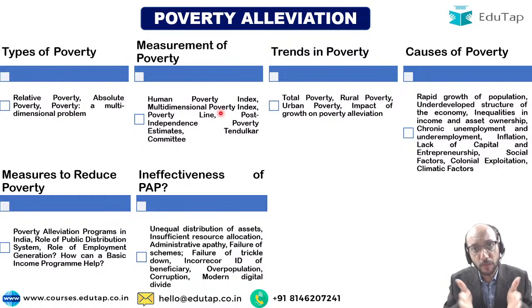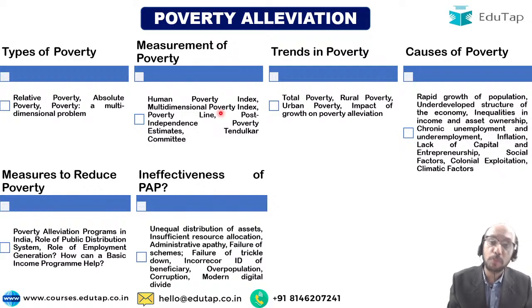So until approximately 65 years of independence, we were not having that capability, and now we have this capability. So essentially our poverty alleviation programs were probably not very efficient, maybe because we were not able to identify the beneficiaries. There is this problem of overpopulation, right? जरूरत से ज्यादा हमारी population है for various reasons. Corruption as well as modern digital divides.